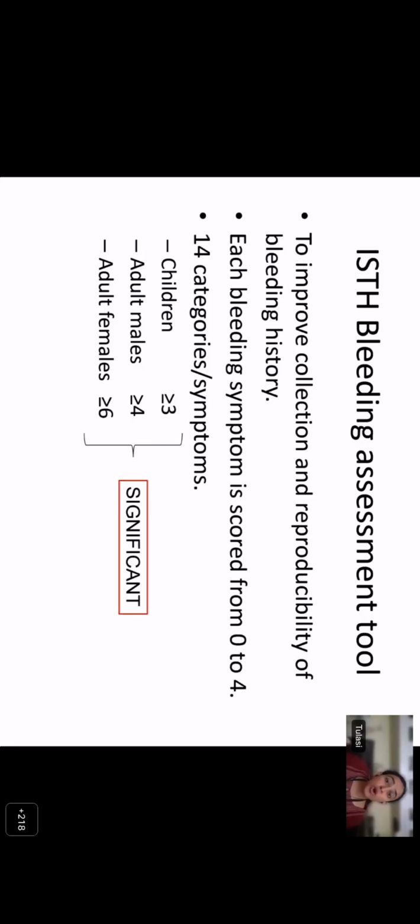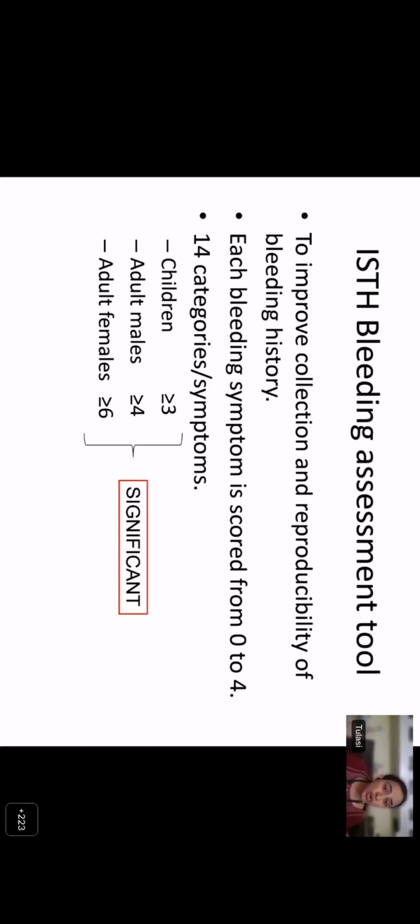Now, to quantify or to objectify the history, the ISTH has published a bleeding assessment tool to improve the collection and reproducibility of the bleeding history. According to it, there are 14 categories of symptoms, and each symptom can be scored from 0 to 4, and a total score can be calculated. Based on your total score, in children, a score of 3 or more is considered significant. In an adult male, a score of 4 or more is considered significant. In an adult female, a score of 6 or more is considered significant.